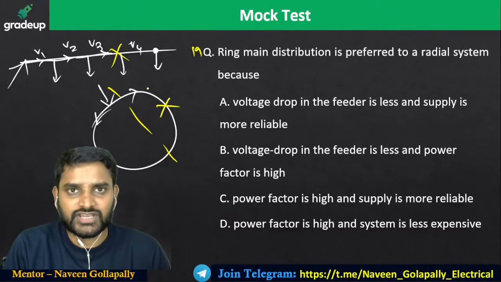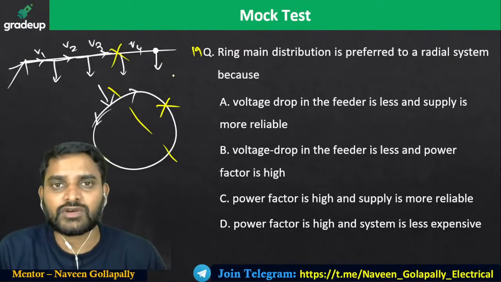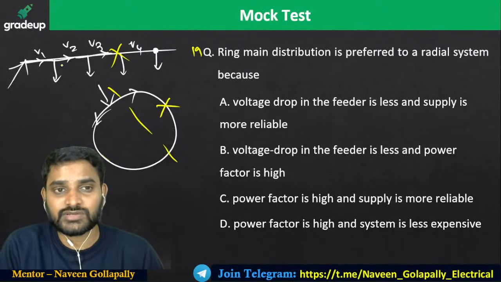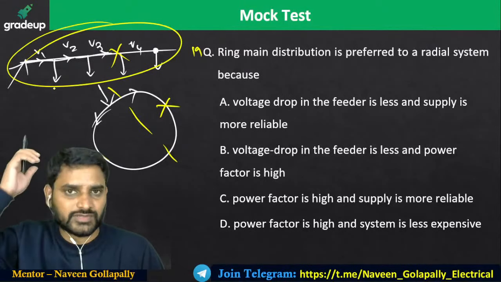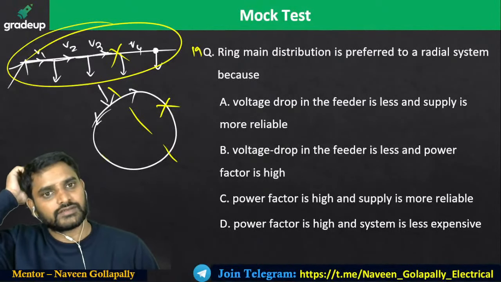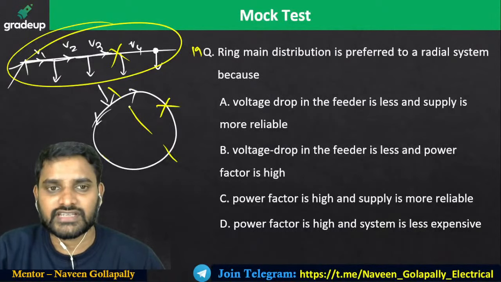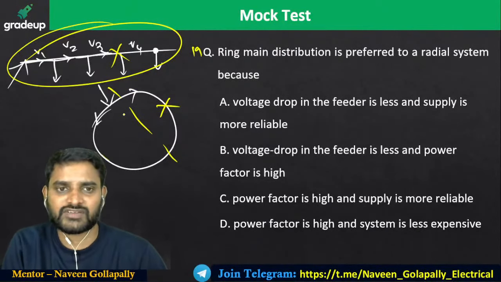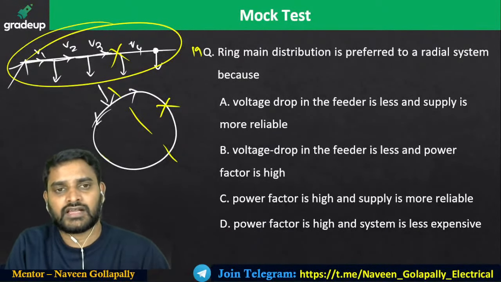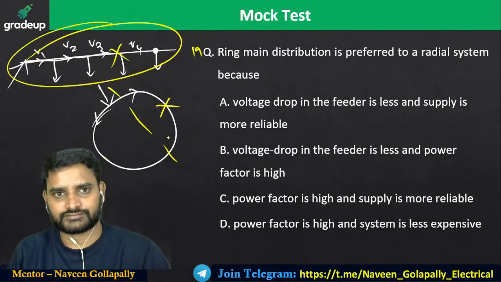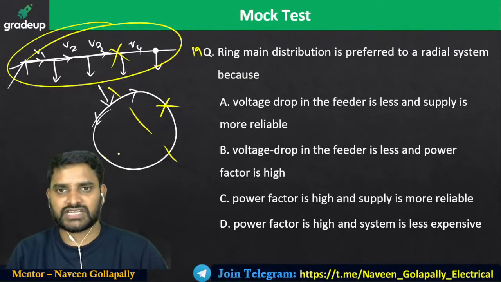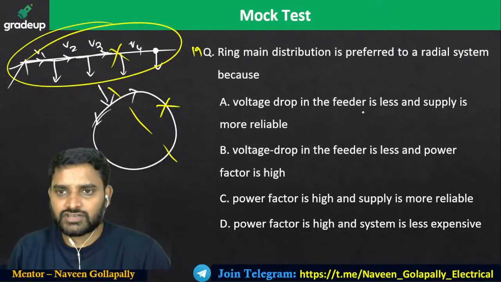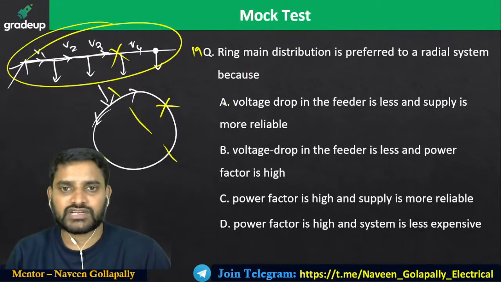If a breakdown happens here in the radial system, it is going to look like an open circuit, so complete power loss or shutdown is going to be there in the radial system, right? In the ring main system, you can avoid that. So power reliability is more, and voltage drop can be minimized. That's the thing. Voltage drop in the feeder is less, the supply is more reliable. First option.